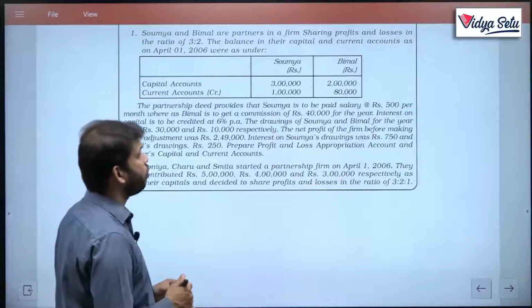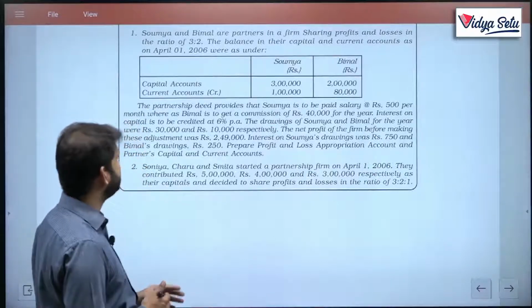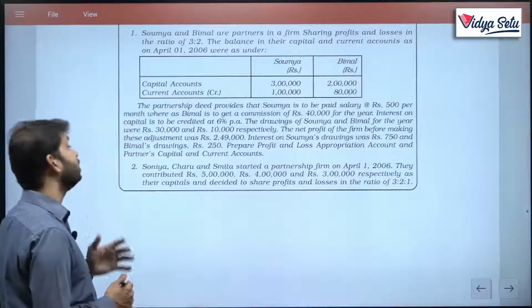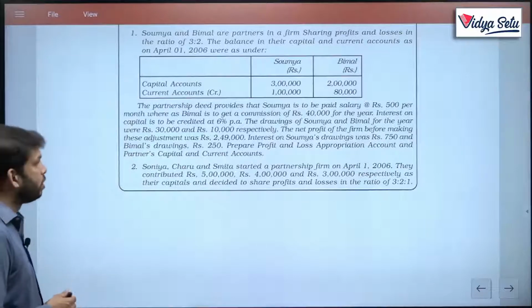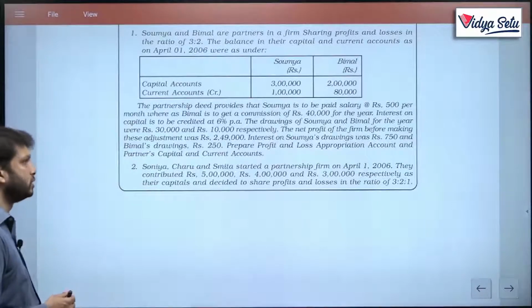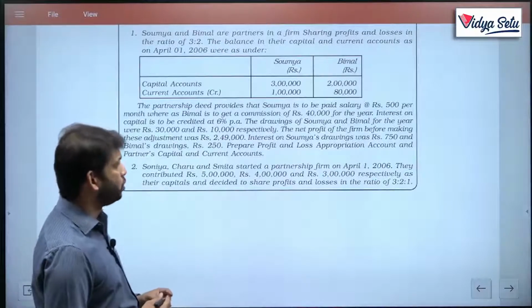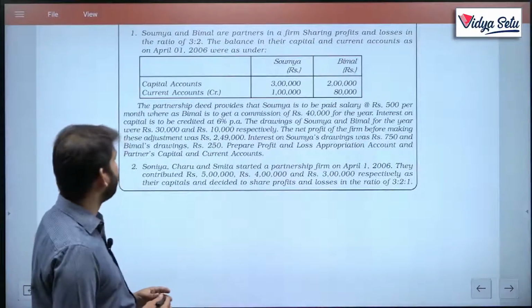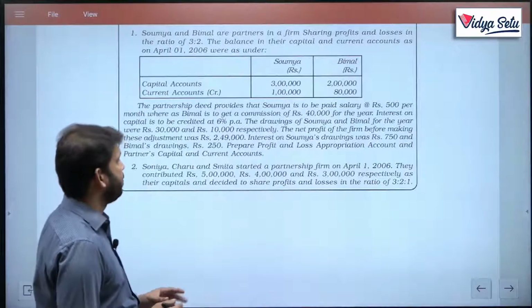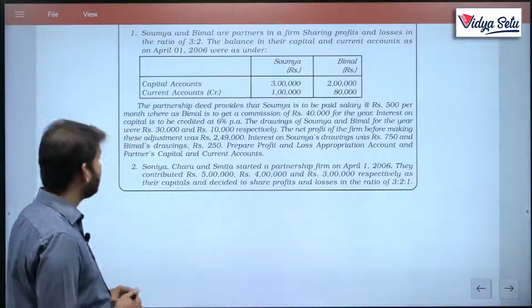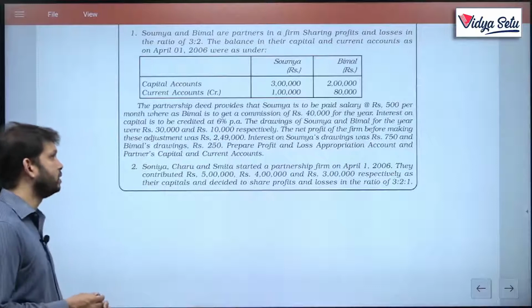The net profit of the firm before making these adjustments was 2,49,000. Interest on Soumya's drawing was 750 and Bimal's drawing was 250. Prepare P&L appropriation account and partners' capital account and current account.